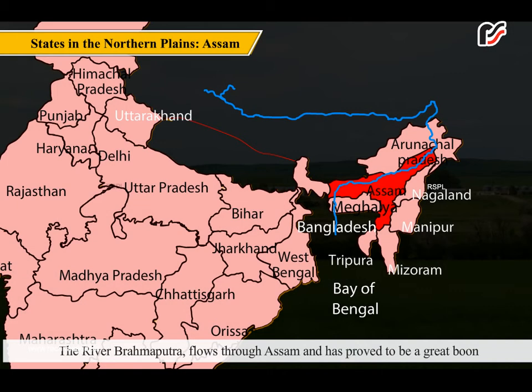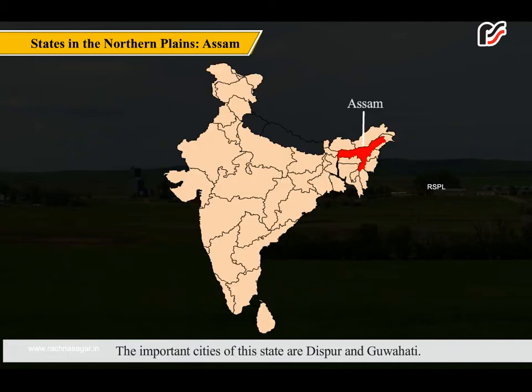The river Brahmaputra flows through Assam and has proved to be a great boon as it has made the region very fertile. The important cities of this state are Dispur and Guwahati.